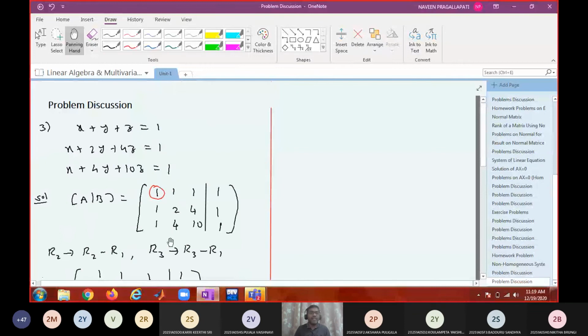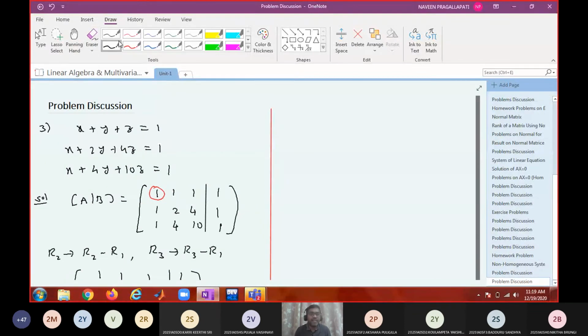So I will consider z as an arbitrary constant. Let z equal k1. This implies that what is y? Minus 3k1. Therefore, what is x?